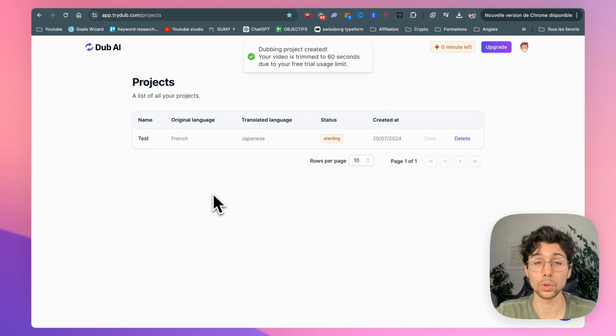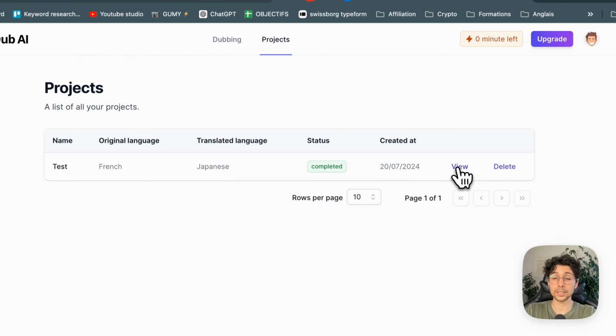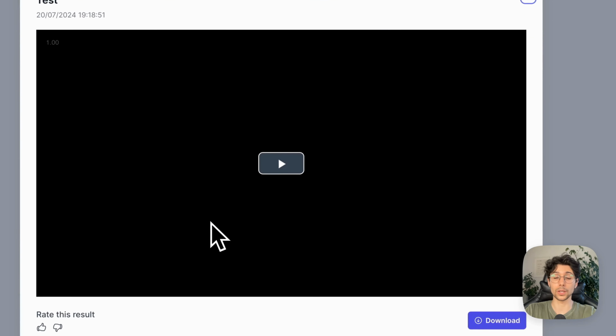And then you are automatically redirected to your projects tab, and you will be able to see that your video is being translated. Once it's done, all you have to do is click on it to see the final result. I'll play it for you right away.